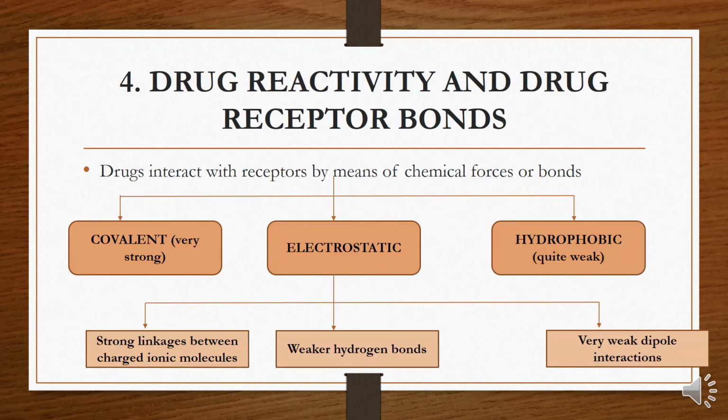Next is drug reactivity and drug receptor bonds. Drugs interact with receptors by means of chemical forces or bonds, and these are of three types: covalent bond, that are very strong bond; electrostatic, that are much more common than covalent bond, and they are not reversible in many cases, and they vary from strong linkages between charged ionic molecules, weaker hydrogen bonds, and very weak induced dipole interactions.